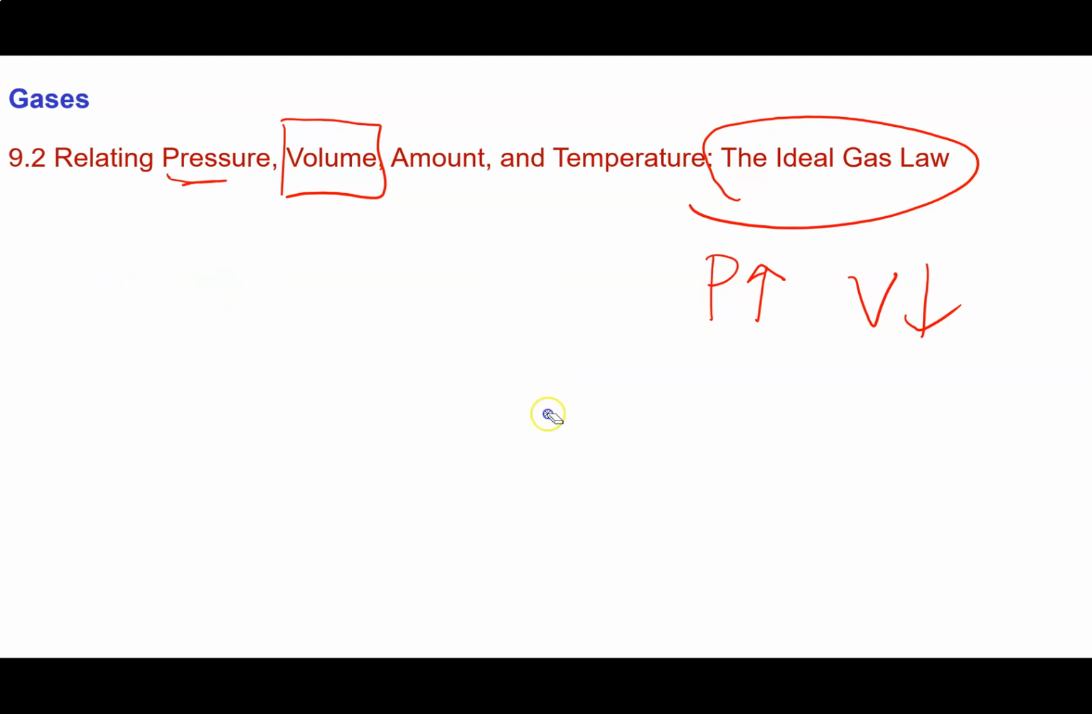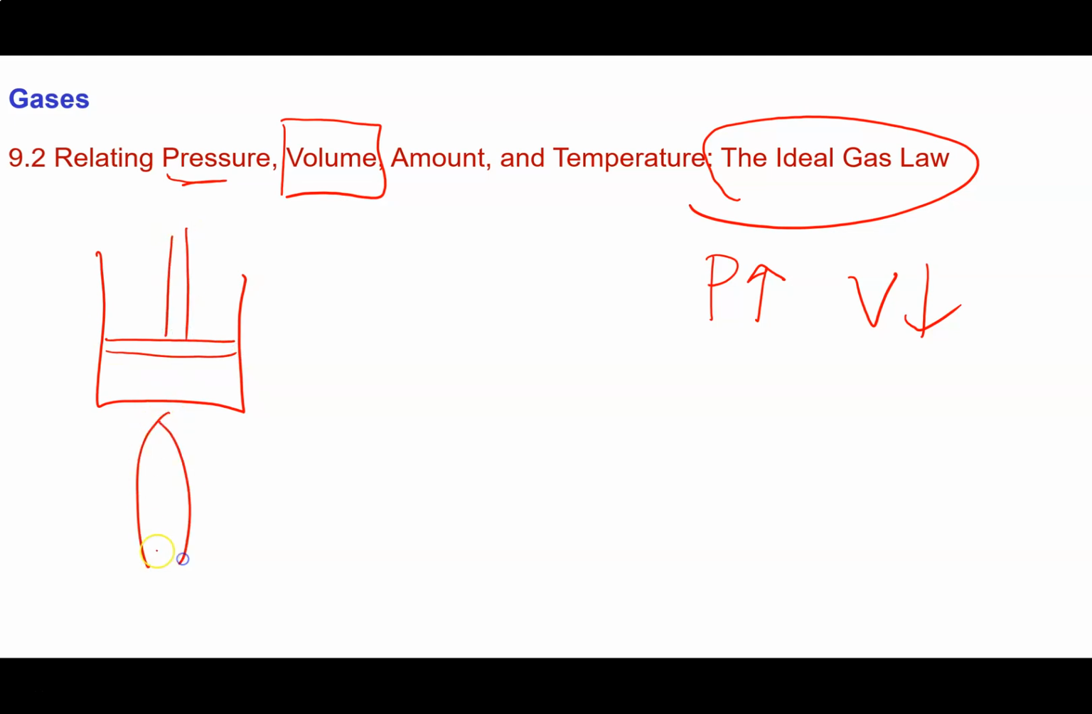Now, what about the temperature of a gas? If I have a gas and I'm going to do my little trick of trapping it behind a piston, and then I heat it up with, say, a flame of some description, like a Bunsen burner flame here, then what's going to happen to my gas? Well, you probably know that as gases are heated up, they expand, right?